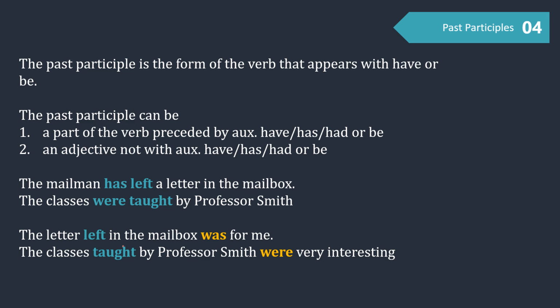The past participle can be a part of the verb preceded by the auxiliary have, has, had, or be. Be can be am, is, are, was, were, be, or been. The second one, it can be an adjective, not with the auxiliary have, has, had, or be. Have a look at the examples. The mailman has left a letter in the mailbox. Can you find a past participle? Yes. "Left" is the verb 3 of leave. Leave, left, left. Before "left," we can find the auxiliary "has." So the function of "left" is as a verb.